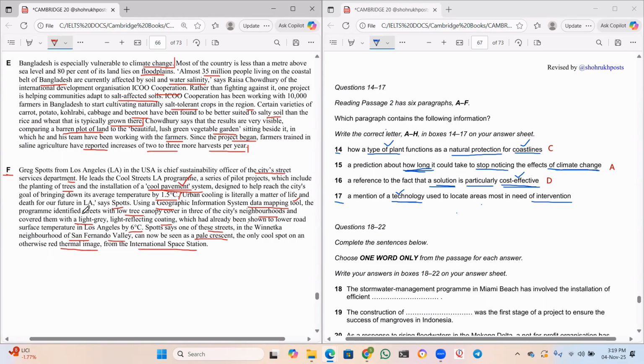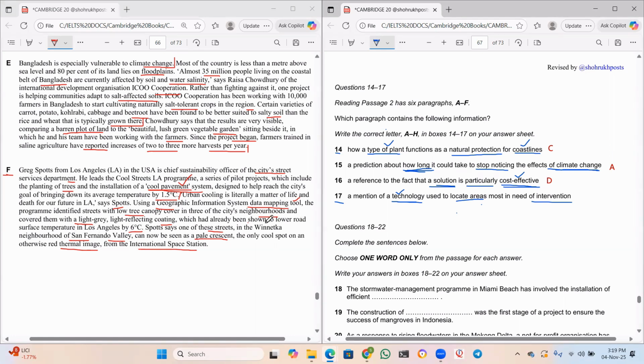The program identified streets with a low tree canopy cover in three of the city's neighborhoods and covered them with a light gray coating. Okay. So, which had already been shown to lower road surface temperature by 6 degrees centigrade. Yes, sir. So, mention of a technology to locate areas most in need of intervention. Yes, sir. Technology is this geographic information system, and locating areas means neighborhoods.